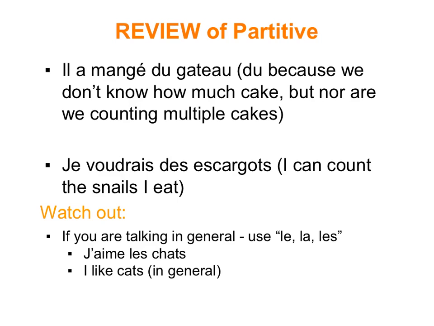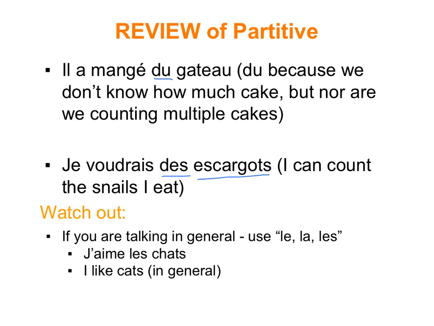Il a mangé du gâteau. Here we use du, because we're talking about cake. We don't know how much cake. We're not counting multiple cakes, so it's not necessarily a number. It might be a piece or a portion. So it's an unknown quantity that's not countable. What's that next one? Je voudrais des escargots. Talking about snails, we could count how many snails, so we're going to use des.